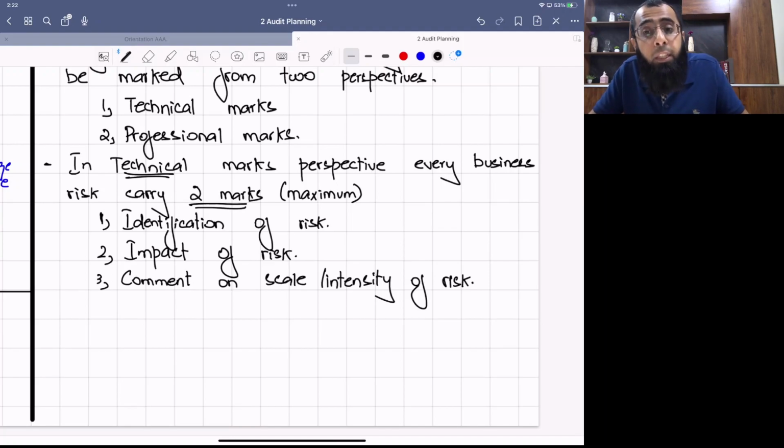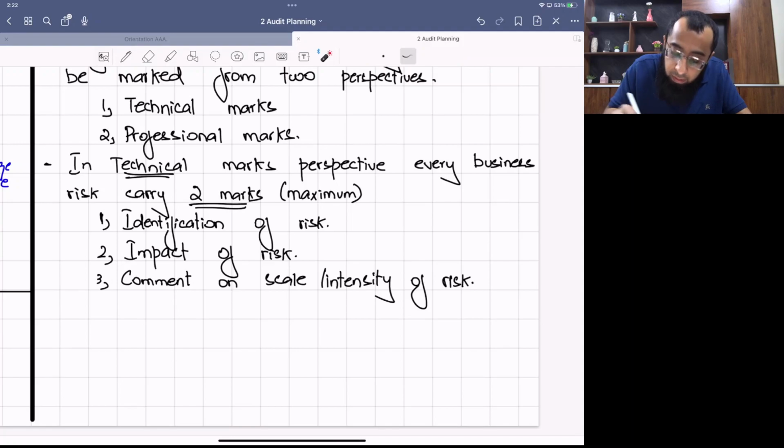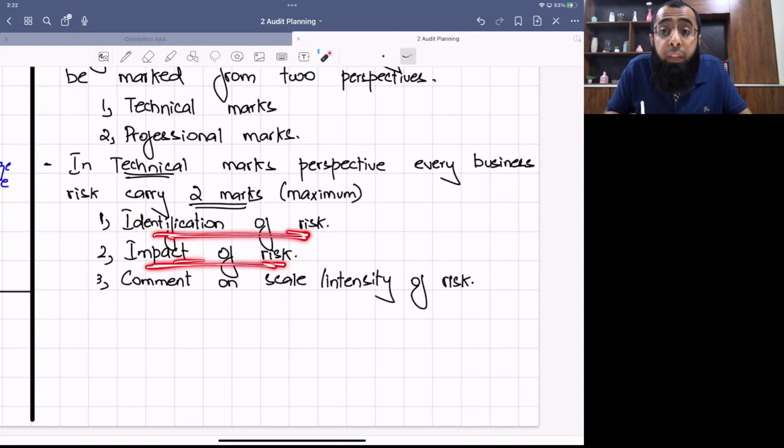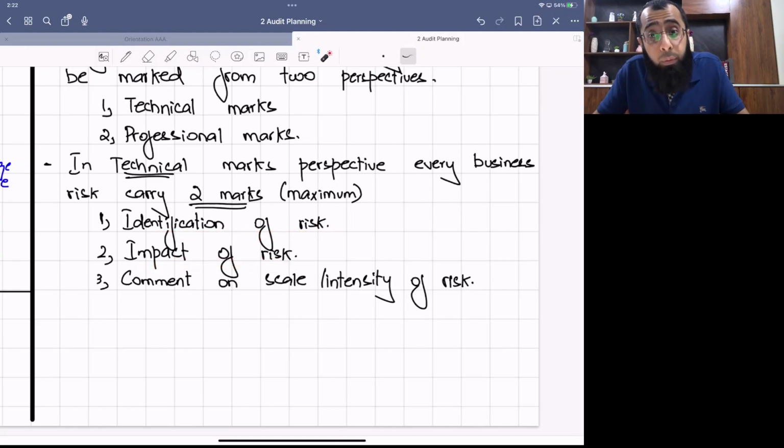For example, if a company is doing foreign purchases, the identification of risk is adverse exchange rate movement. Impact of the risk: if the exchange rate moves adversely, the cost of the company will increase, and when cost increases, it will affect our profit margins. Then scale or intensity of the risk: the company is not using any forward exchange contract. So when the company is not using any forward exchange contract, it is increasing its exposure. Any hedging technique the company is not using will increase its exposure.